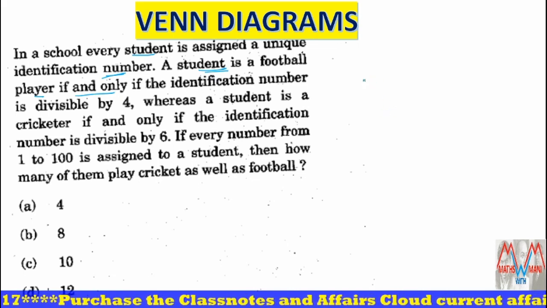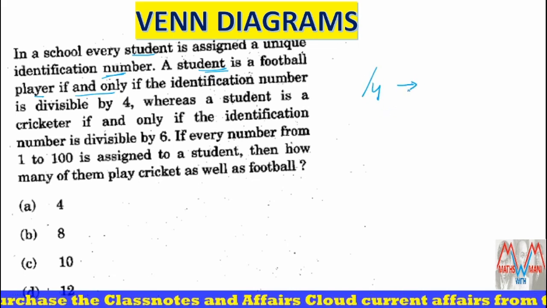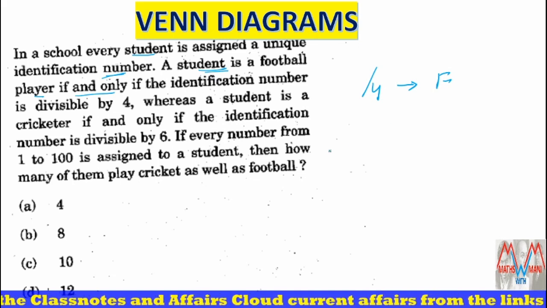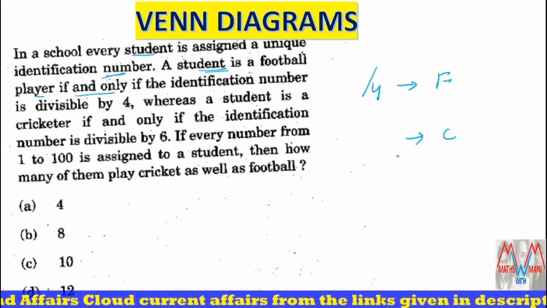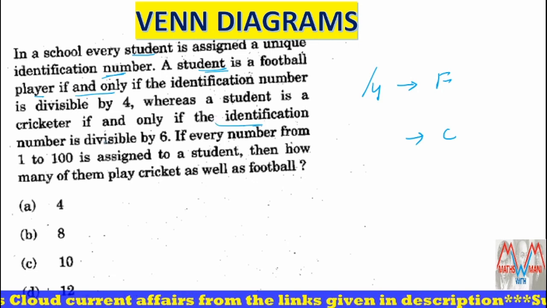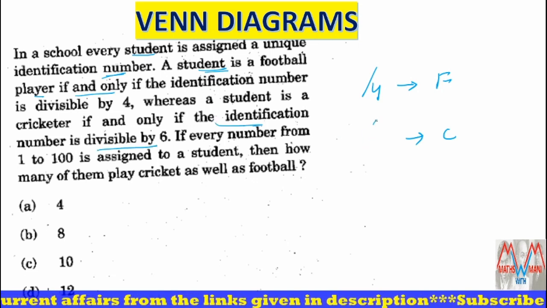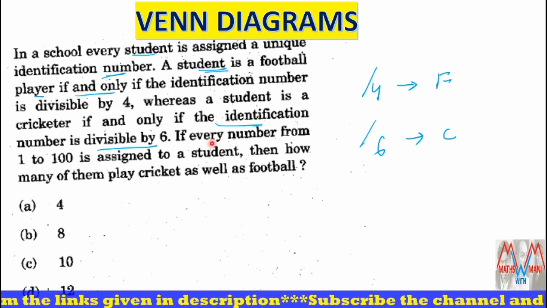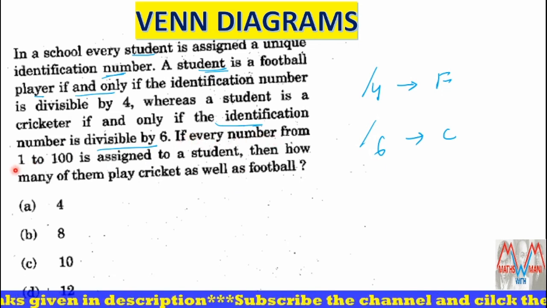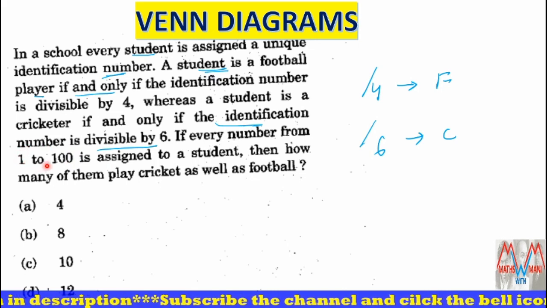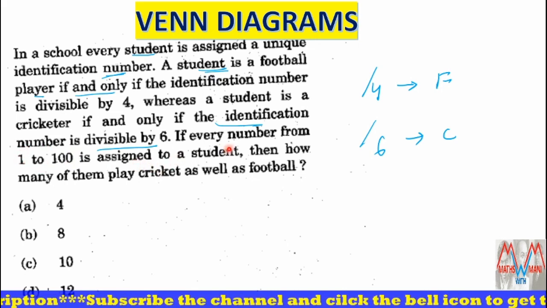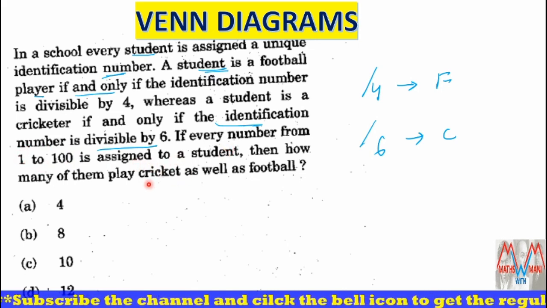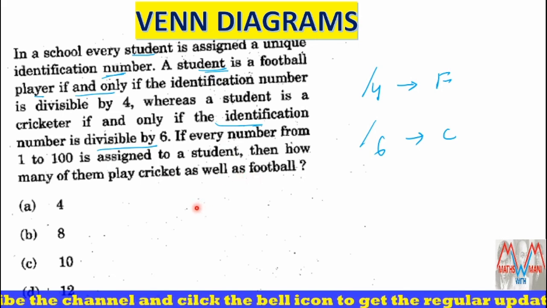Whereas a student is a cricketer if and only if the identification number is divisible by 6. If every number from 1 to 100 is assigned to a student, then how many of them play cricket as well as football?